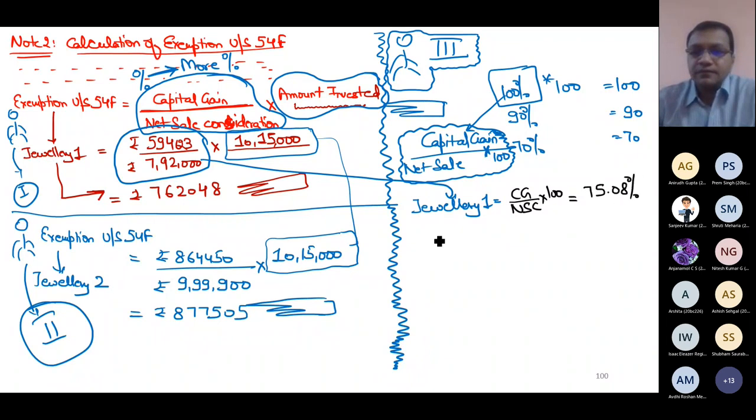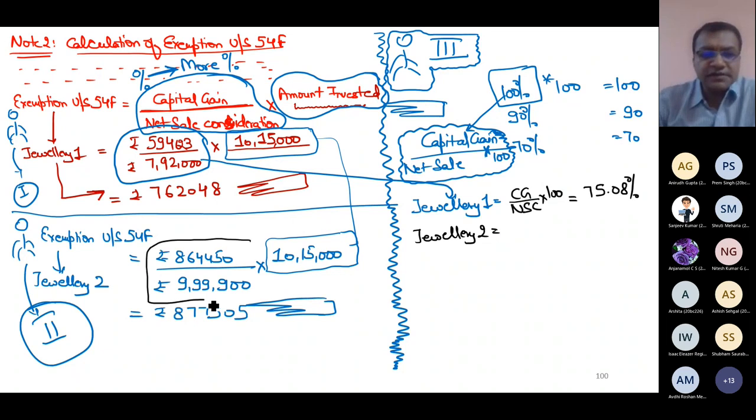75.08%. In jewelry 2, what percentage are you getting? With the same formula, your investment remains the same. Whether you are selling capital asset 1, capital asset 2, capital asset 3, capital asset 4, doesn't matter. What you invested remains the same. But different capital assets might give you different percentages. Investment remains the same.